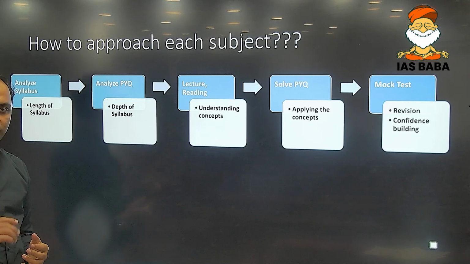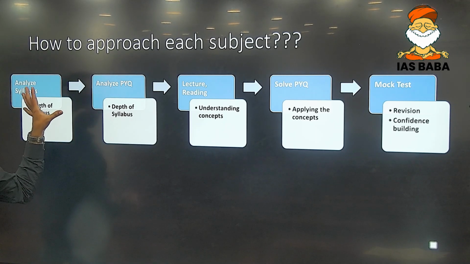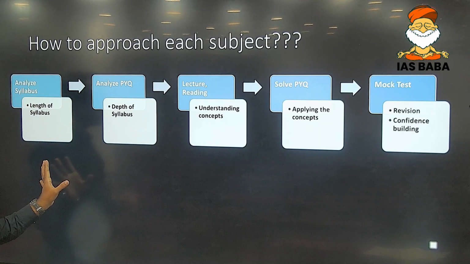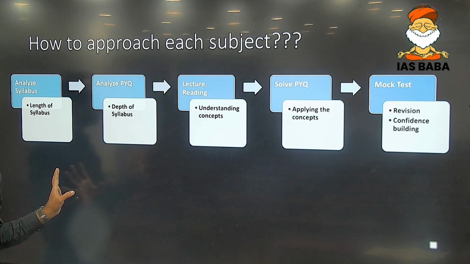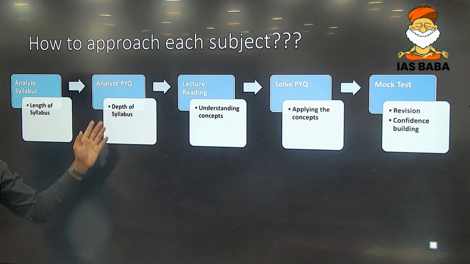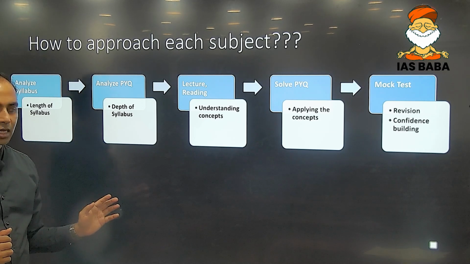For example, if I am taking geography, and within that I am taking the solar system. The term "solar system" is nowhere mentioned in your syllabus. But in the last couple of years, from the prelims and mains perspective, solar system related questions have been asked. So I get this understanding from previous year's question analysis.